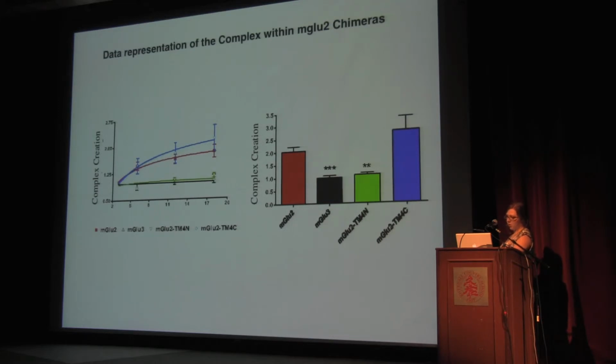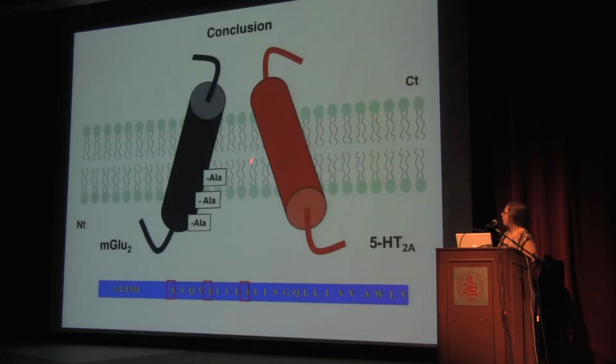So basically, we found that these 3 amino acids, the ones that we replaced with the glutamate 3, were absolutely necessary to create this dimer, because without them, when we replaced them, the dimer wasn't created.